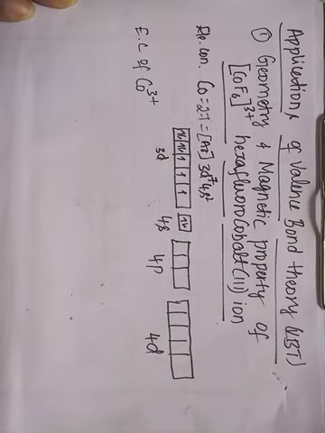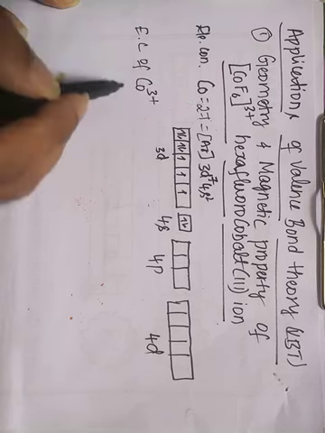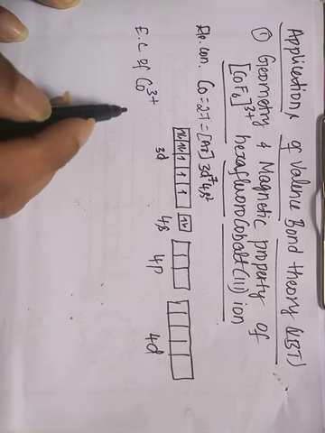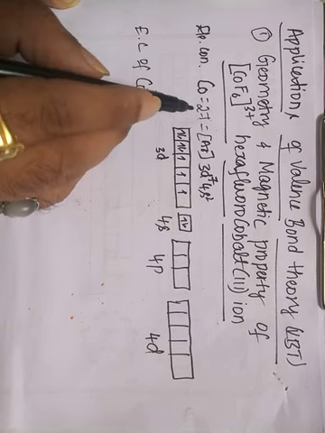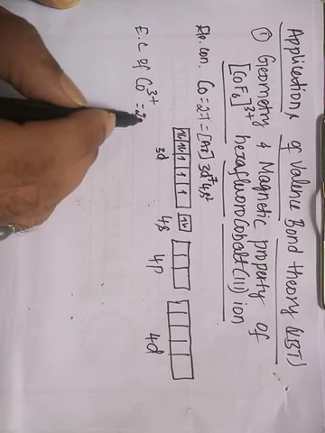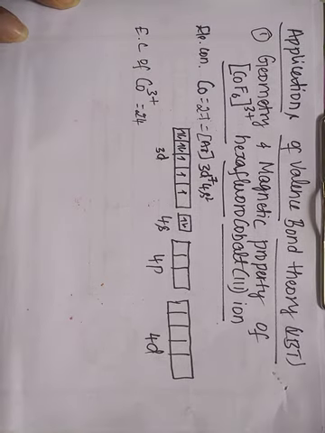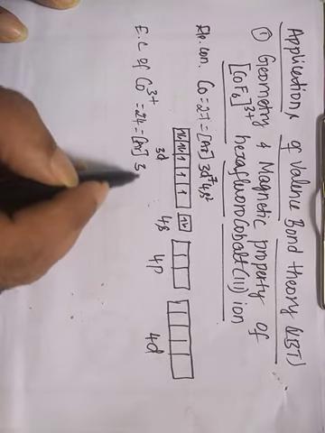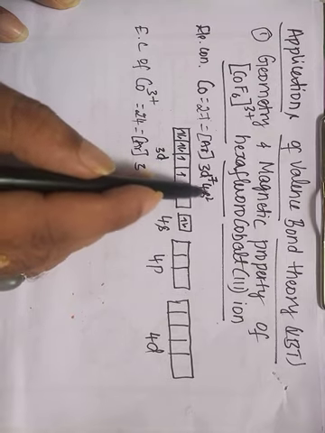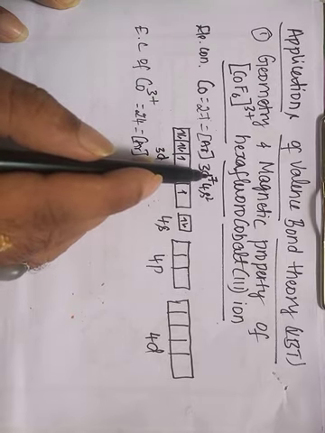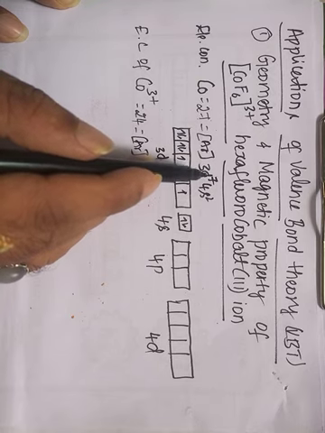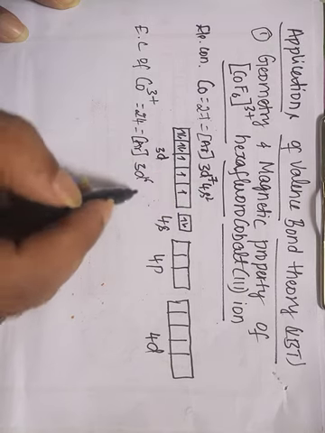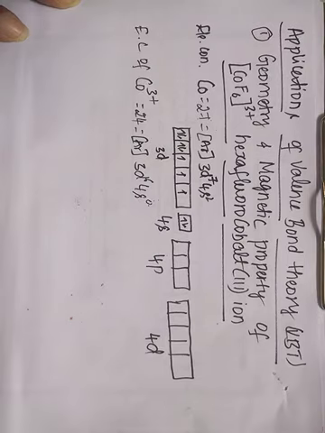So the cobalt atom forms the Co3+ ion when it loses 3 electrons. After losing 3 electrons, the number of electrons becomes 24, and its configuration will be [Ar]. It loses 2 electrons from the 4s orbital and 1 electron from the 3d orbital. So it becomes 3d6, and since it loses both electrons from the 4s orbital, 4s0.